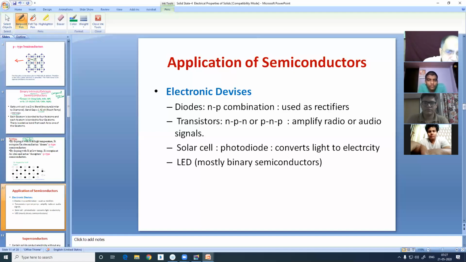Diodes, NP combination used as rectifiers, transistors, NPN, PNP, amplify radio and audio signals, solar cells, photodiode converts light to electricity, light emitting diodes, mostly binary semiconductors like gallium arsenide, indium antimonide, gallium phosphide. Those are, of course, after being made extrinsic, doping with some other dopants to enhance the conductivity by reducing the band gap.